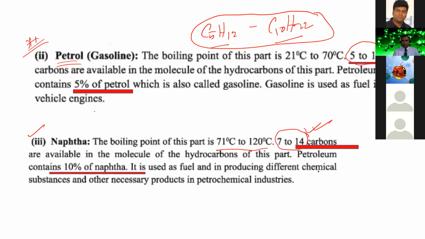This is a very important substance, and it is used in petrochemical industries. It is used as a solvent. Also, we can use naphtha as fuel.